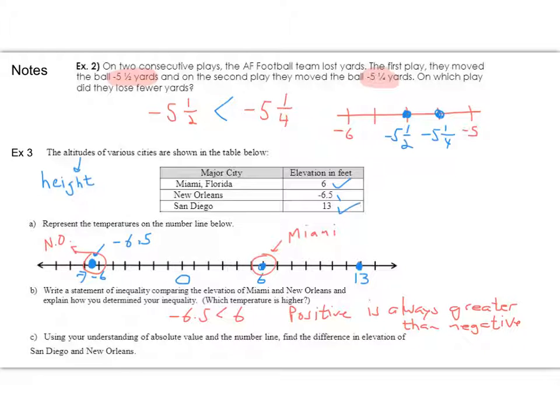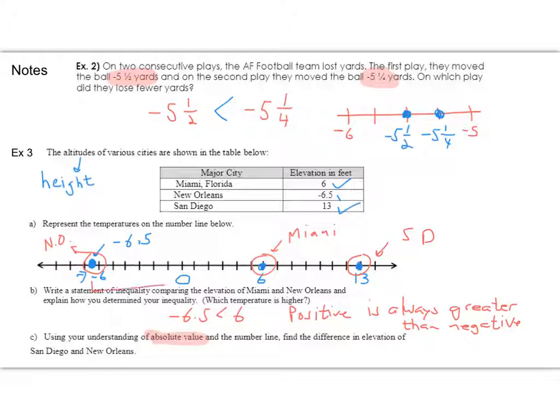All right, for part C, using your understanding of absolute value, so we're bringing this back into the situation and the number line, find the difference in elevation of San Diego and New Orleans. All right, so clearly this is San Diego, which we'll label as SD, and it wants the distance between New Orleans and San Diego.